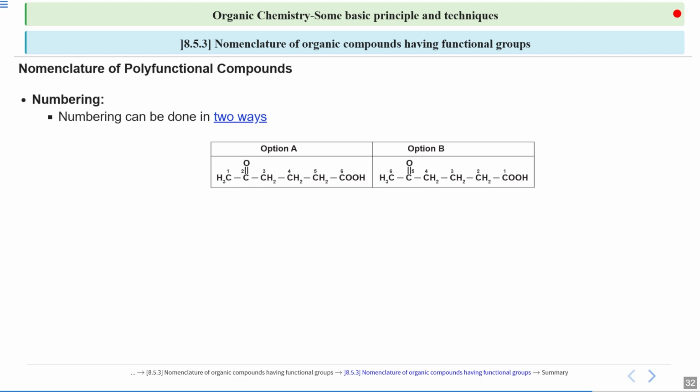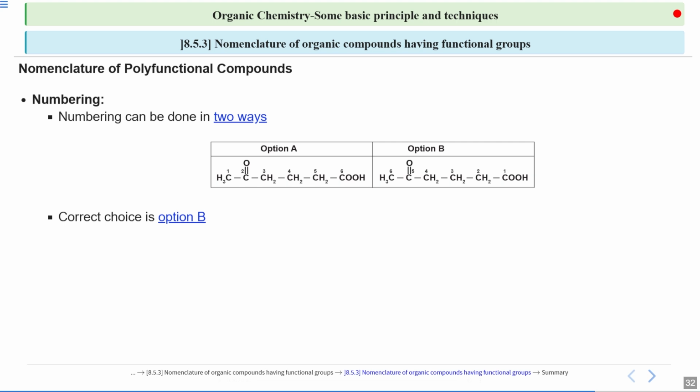That is the thumb rule you have to follow here in case of presence of any functional group. Again, I am repeating it. If it is a single functional group, the numbering is done in such a way that your functional group gets the lower numbering. If two functional groups are present, the numbering is done in such a way that the functional group with higher priority is given the lowest numbering.